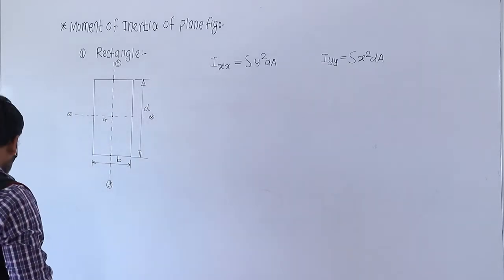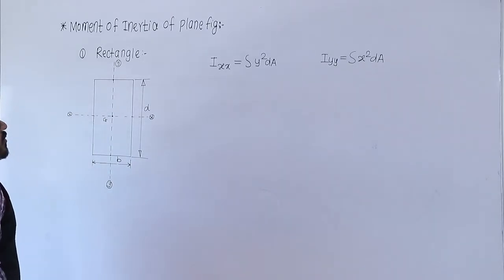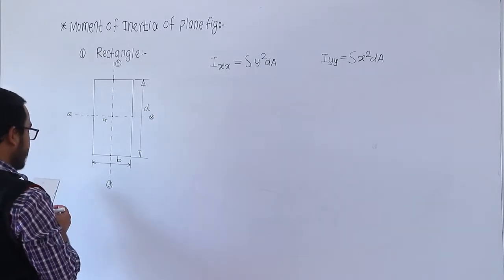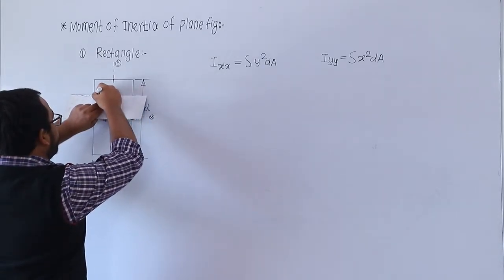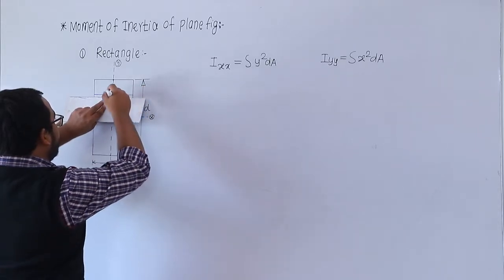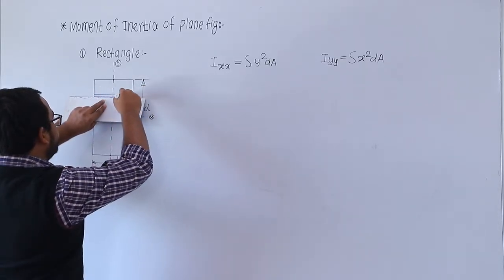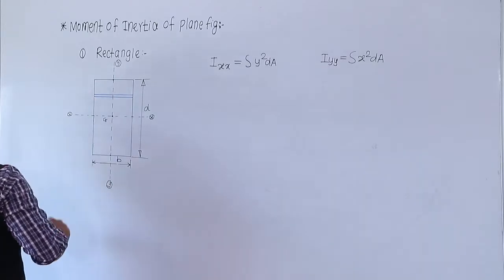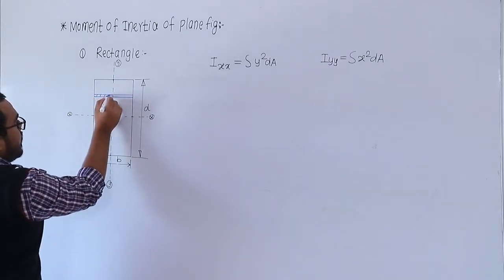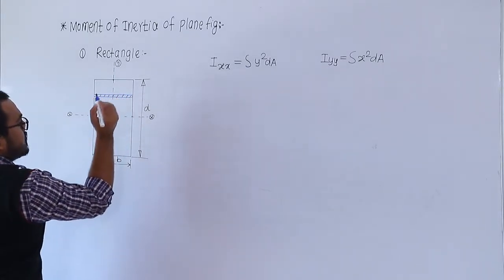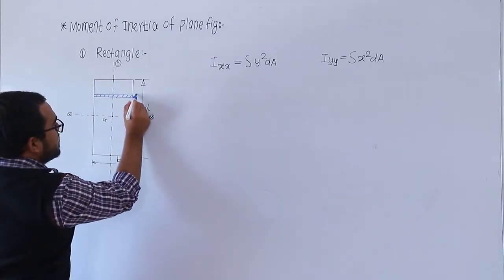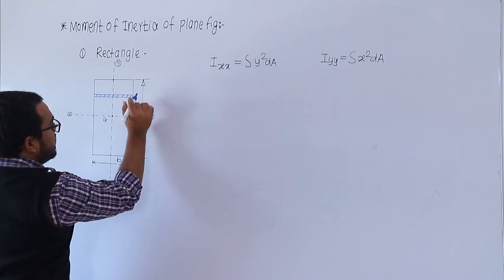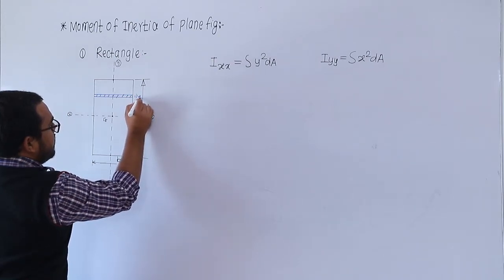So for this plane figure, let us consider one horizontal strip or the elementary area. Suppose this is the elementary area. So this is the elementary area having thickness dy.